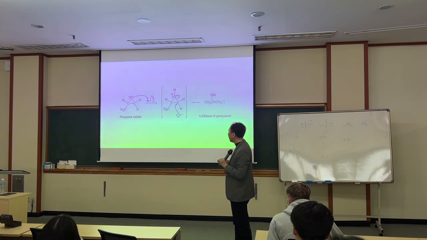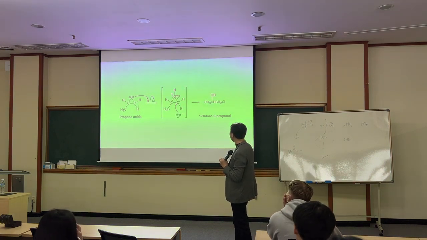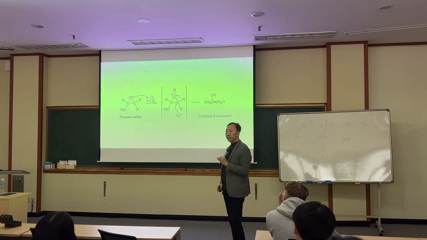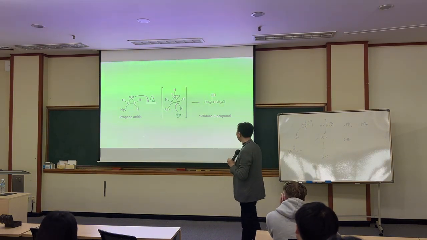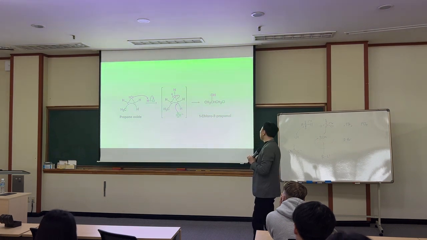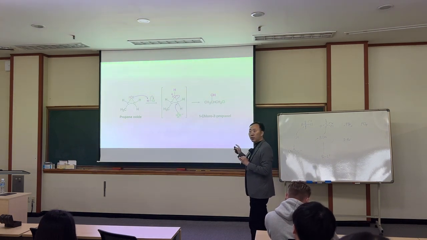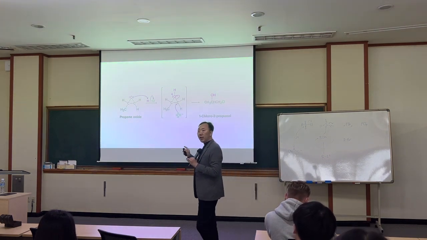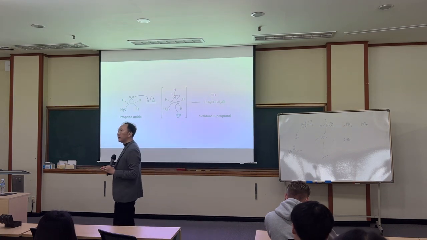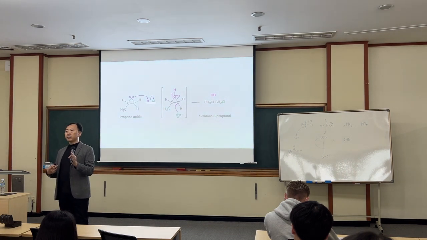If it's just an OH group, protonate and attack, and the water is removed. But this is connected to two sides. That's why at this position the attack is good, but the other side is still there. So the product is an alcohol with the nucleophile added. This position has the nucleophile added, and at this other position the leaving group, the OH, is still there. So the hydroxyl epoxide intermediate is a very useful intermediate to make alcohols with nucleophile attack.